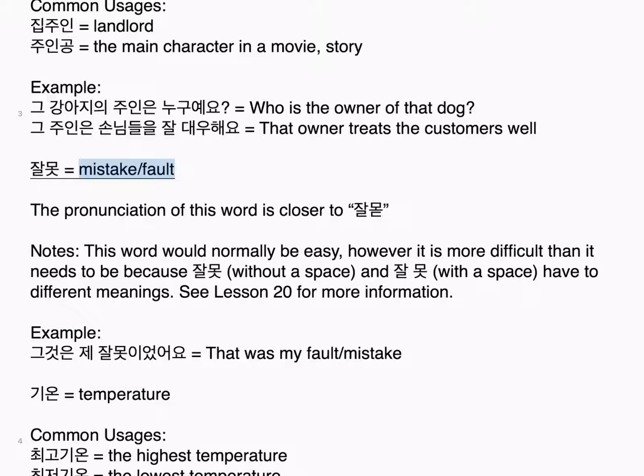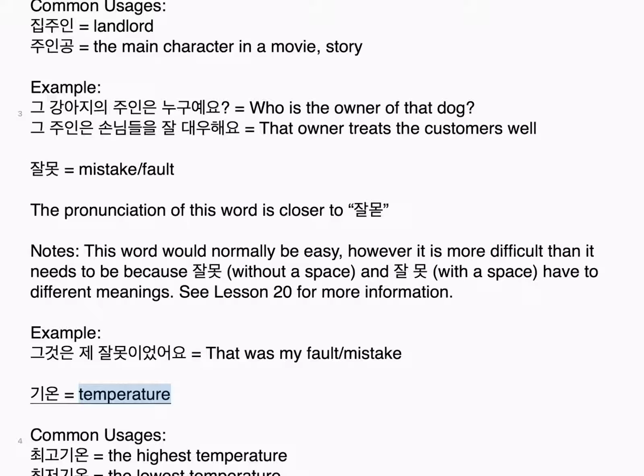잘못. Mistake, fault. The pronunciation of this word is closer to 잘못. Notes. This word would normally be easy, however it is more difficult than it needs to be because 잘못 without a space, and 잘못 with a space, have two different meanings. See lesson 20 for more information. Example. 그것은 제 잘못이었어요. That was my fault, mistake.